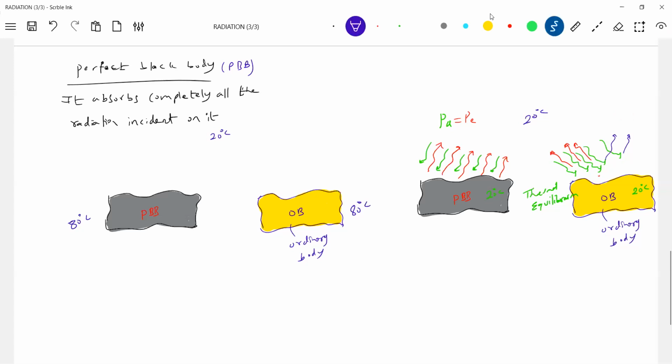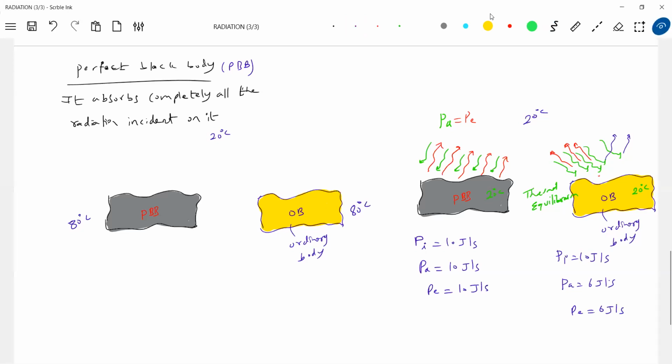Okay, let me write in terms of data. For the perfect black body: incident power, 10 joules per second. Absorbed power, 10 joules per second. Emitted power, 10 joules per second. Is it okay? For the ordinary body: incident power, 10 joules per second. Then how much will it absorb? Let's say 6 joules per second. For the temperature to remain the same, it will emit 6 joules per second.